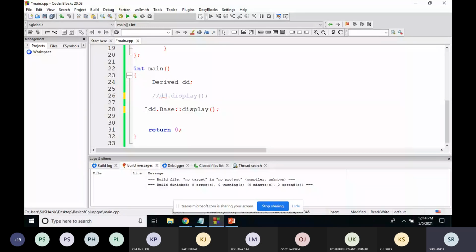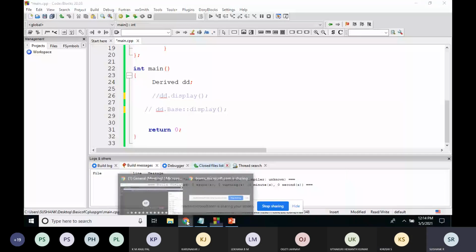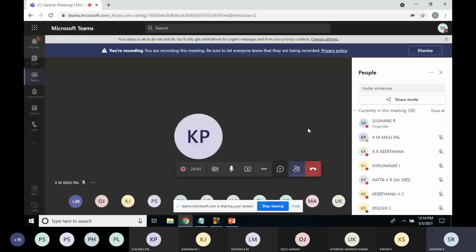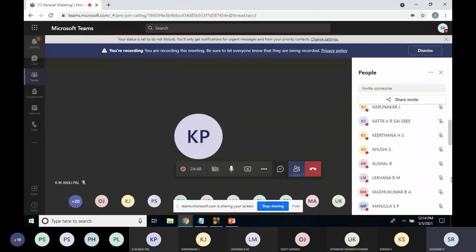Any doubt in this? Yes or no? Is this point clear? How to access the base class function and the derived class function whenever the two classes are having the same function. Any doubt? Yes or no? Kirtana, any doubts? Kushi, any doubts? No, sir. This point is clear, right?